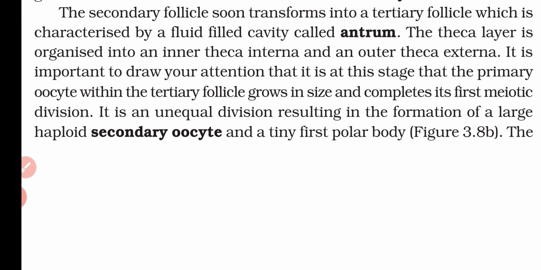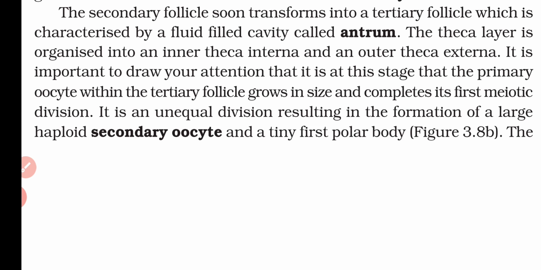Now it is important to draw your attention that it is at this stage that the primary oocyte within the tertiary follicle grows in size and completes its first meiotic division. That means after a long time it gets its first meiotic division, and it is an unequal division, and after the unequal division it forms a large haploid secondary oocyte and a tiny first polar body.